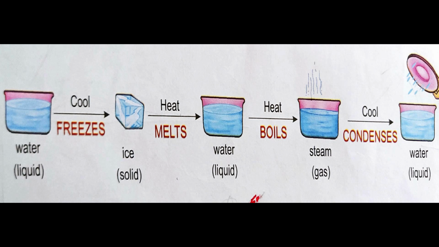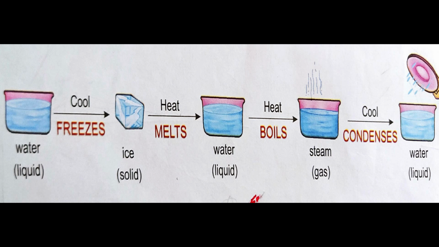And this ice on heating, that is, by the process of melting, again changes into water.